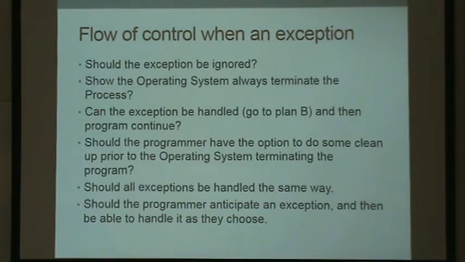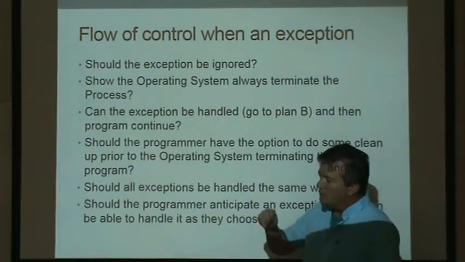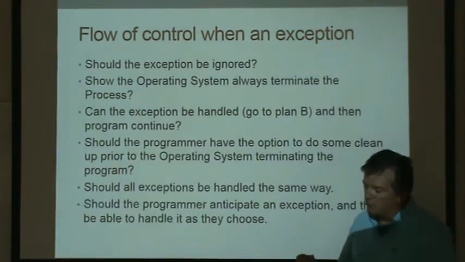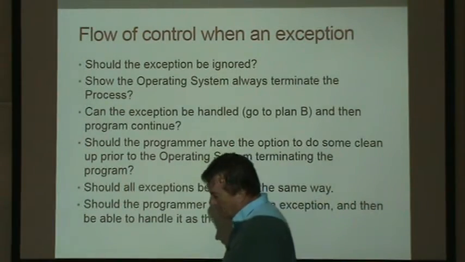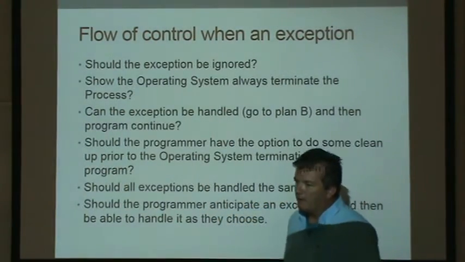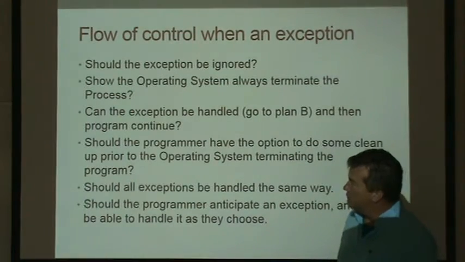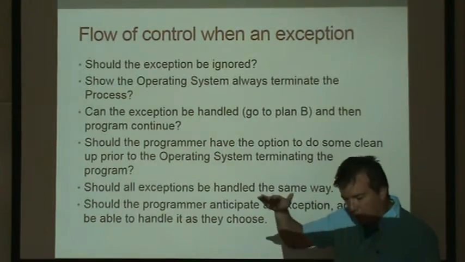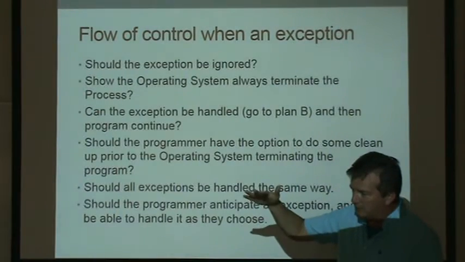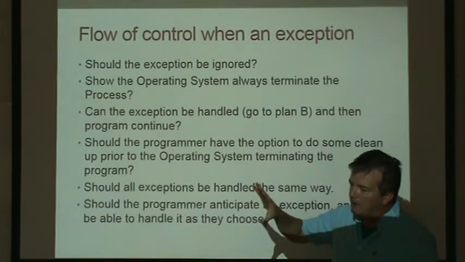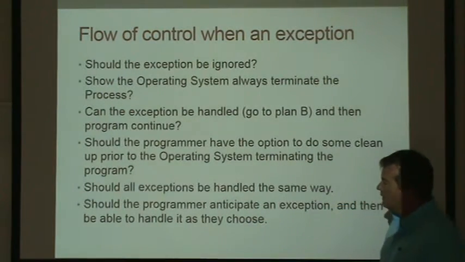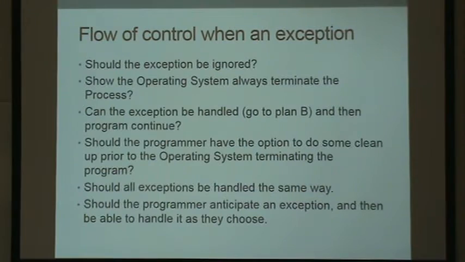Some interesting questions show up in the flow of control. Your program's running, your program hits an exception, an unexpected event occurs. Should the operating system just always kick your program out? Should you be able to decide what to do with the code that follows it? Should you be allowed to let it continue? Should you have an opportunity to make some adjustments, and then you decide if it should continue or not? So really, what should happen in the event of an exception happening?